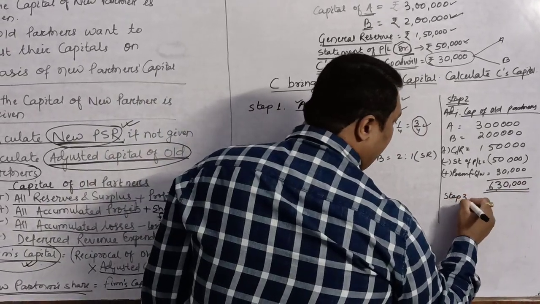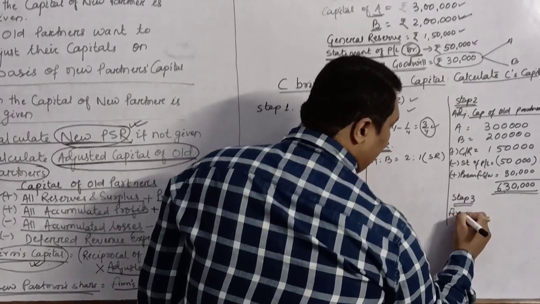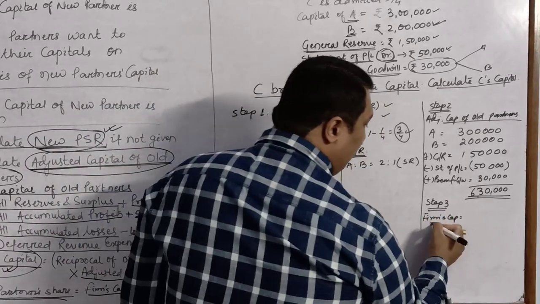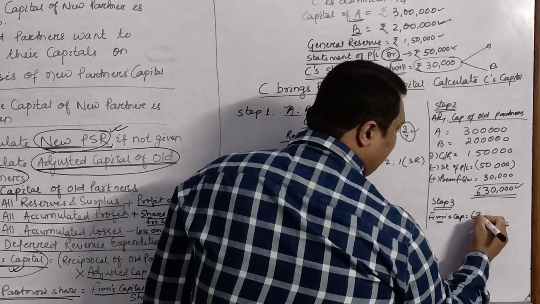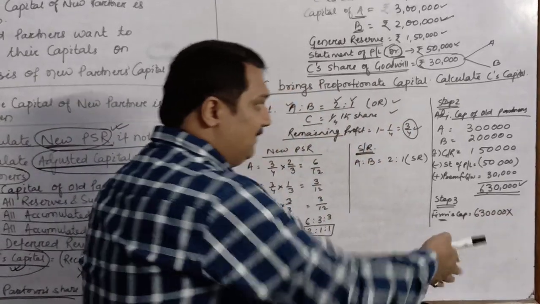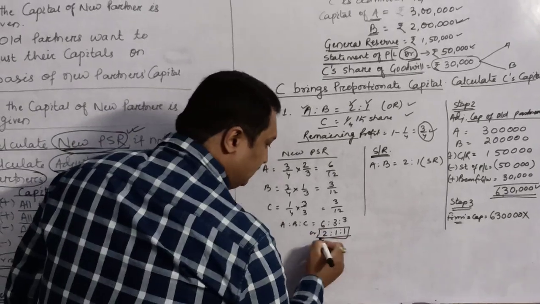Now step 3 is to find out the firm's capital. How to calculate the firm's capital? In order to calculate the firm's capital, we need the adjusted capital, 6 lakhs 30,000, into the reciprocal of the old partners' share in the new PSR.